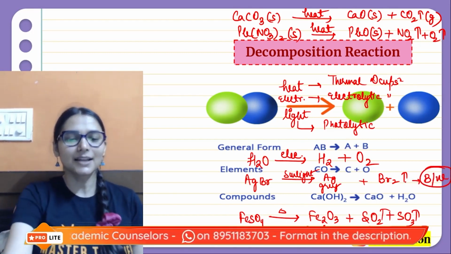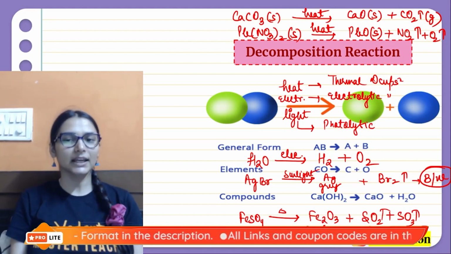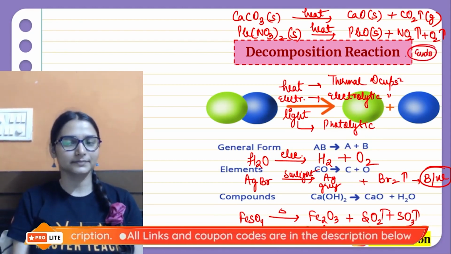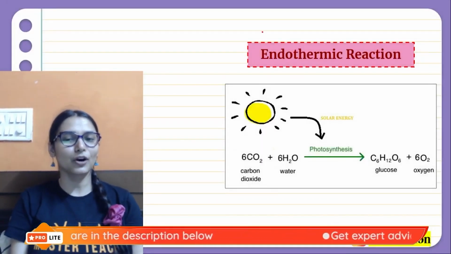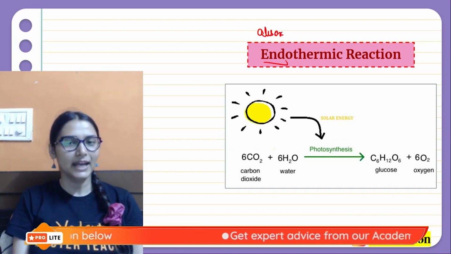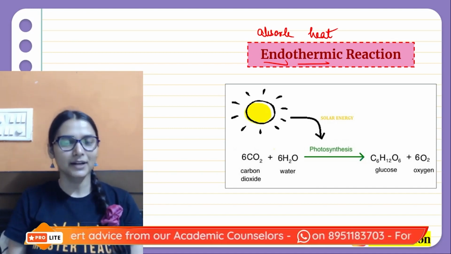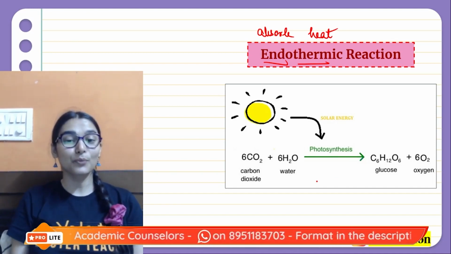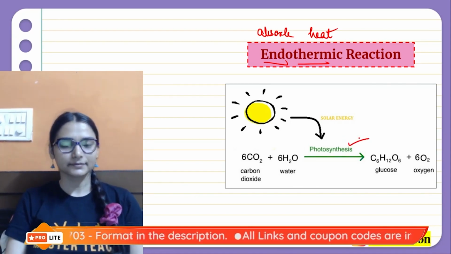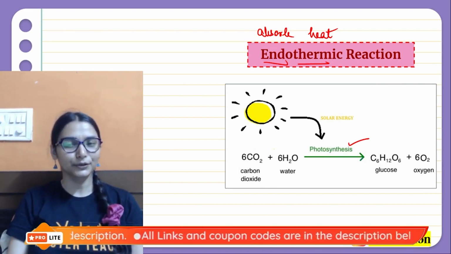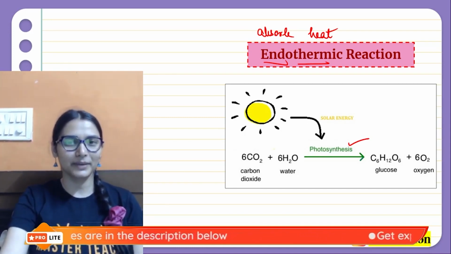So these are some of the reactions that you need to remember about the decomposition reaction, and they are generally endothermic in nature. Absorption of heat is going to take place. Endo means absorb and therm means heat. So there would be absorption of heat energy over here. You have photosynthesis. The plants are absorbing the solar energy and making their food. So absorption हुआ है, that is endothermic.